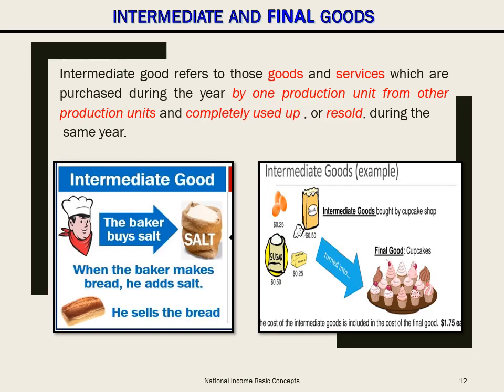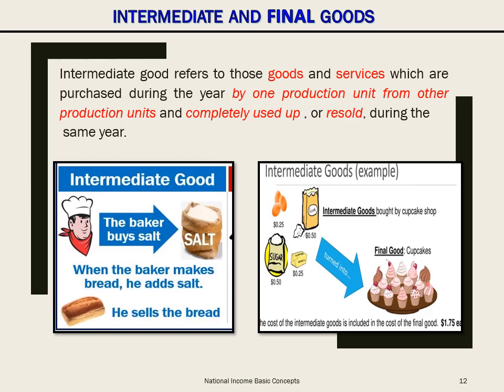Now what is the meaning of resold? Usually traders buy goods and sell them without making any alterations. This is what the shopkeepers in a neighborhood do. The goods like bread, butter, sugar, toothpaste, toothbrush purchased by the grocer are all intermediate products for them because they have purchased the goods for resale. Another example, as we can see on the screen, is about a baker who buys salt.